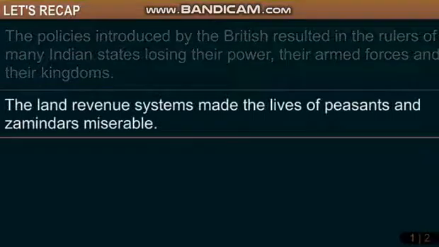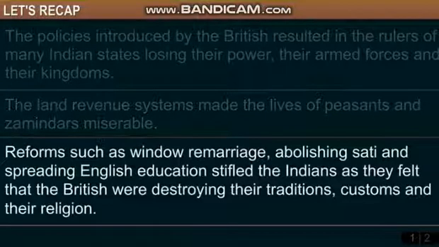The land revenue systems made the lives of peasants and zamindars miserable. Reforms such as widow remarriage, abolishing sati, and spreading English education stifled the Indians as they felt that the British were destroying their traditions, customs, and their religion.